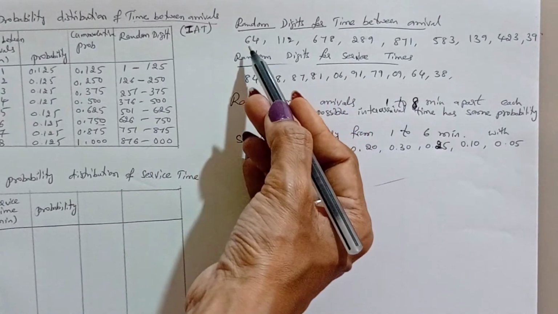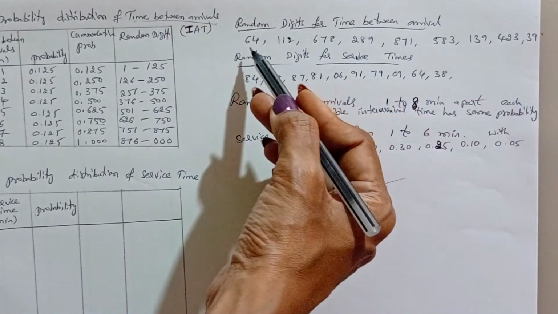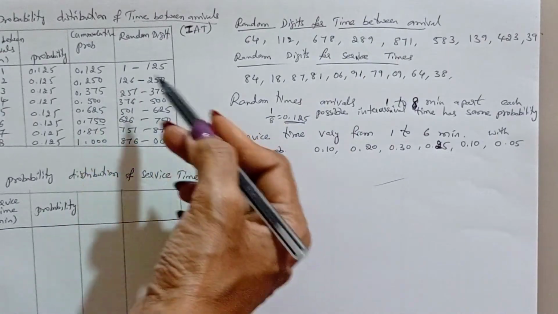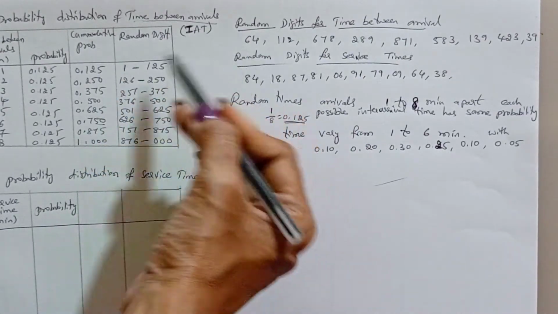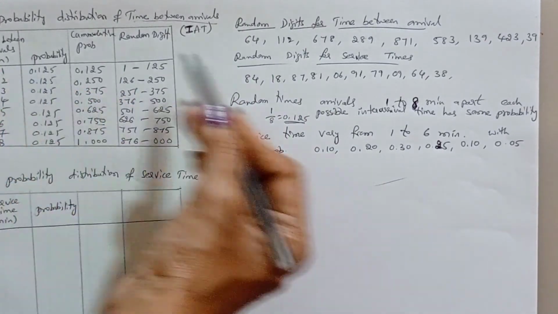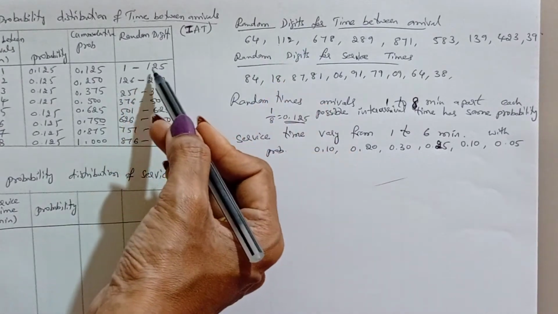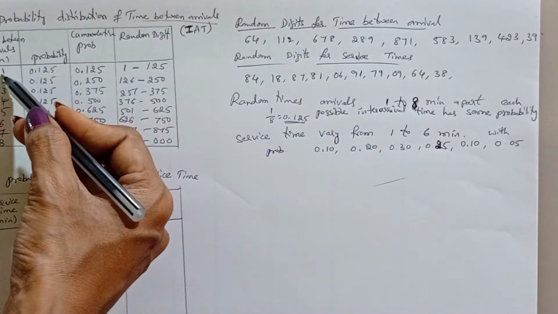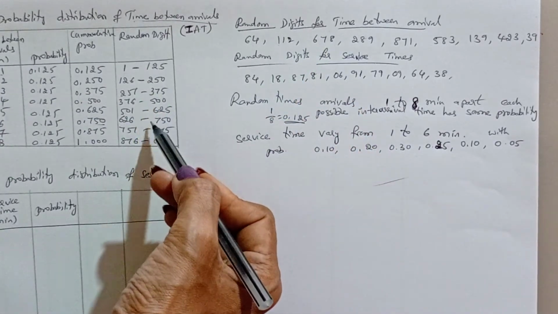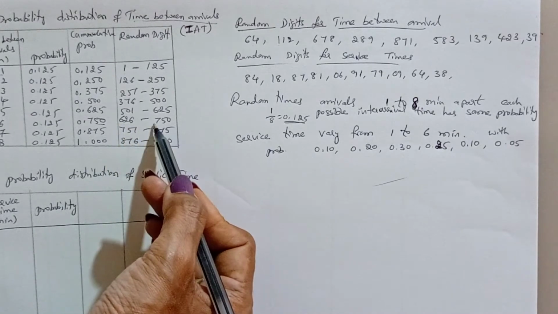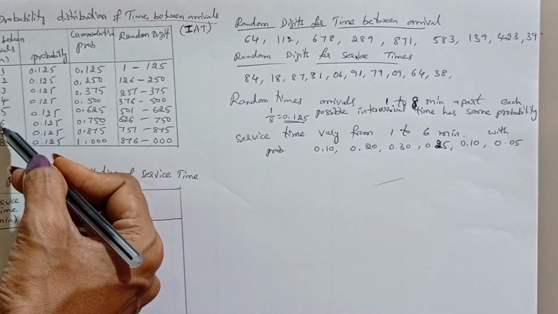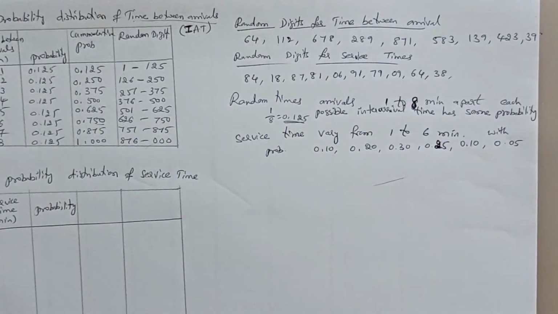Now we'll check this. The random digit value given for time between arrivals is 64. Where does 64 lie in this table? It lies between 1 and 125, so the time is 1 minute. Same with 112. Again it lies within 125, so again the value becomes 1. Next we'll check one more value, 678. That lies between 626 and 750, so the value becomes 6. Go on like that. You need to check all the given values.